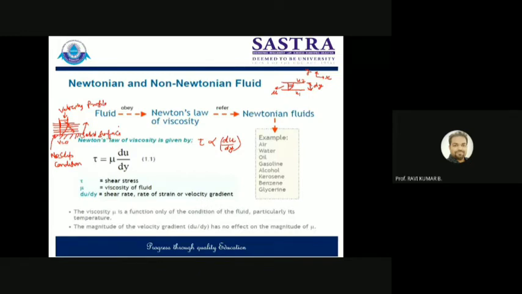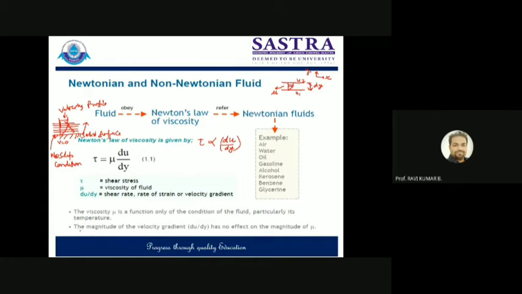Now, one more important observation out of this equation is, as we got this as a constant value, viscosity is a constant value, which is constant for a given liquid or for a given gas. So that means the velocity gradient that is developing, or the rate of shear strain developing between the layers, will not have any kind of effect on the viscosity. That's why this term is coming here.